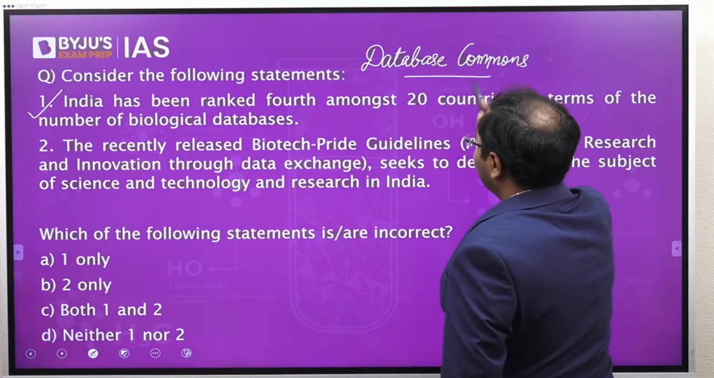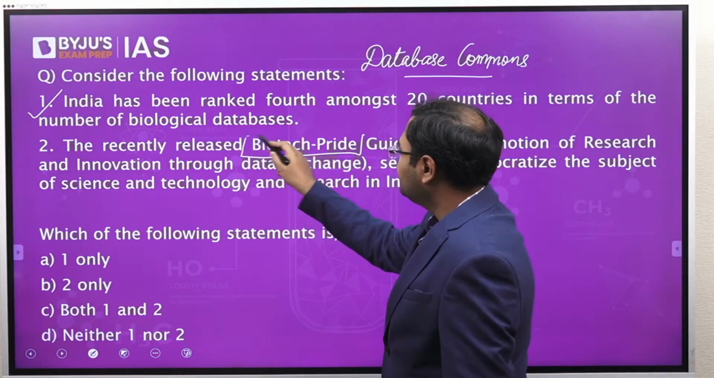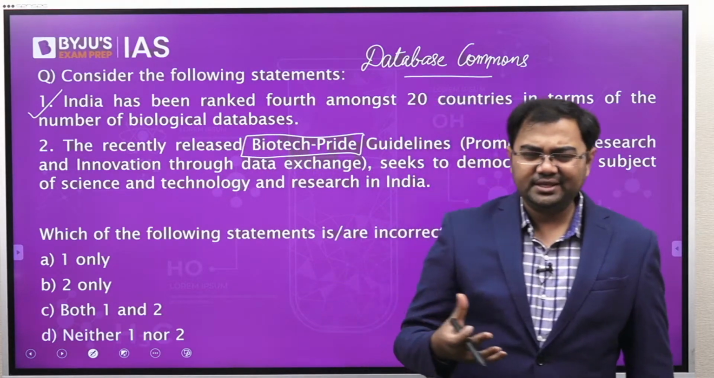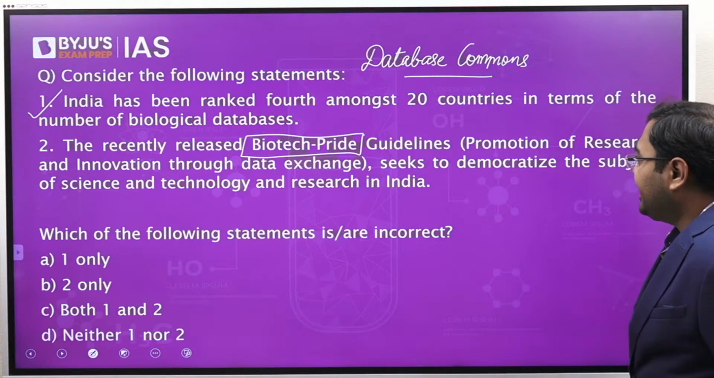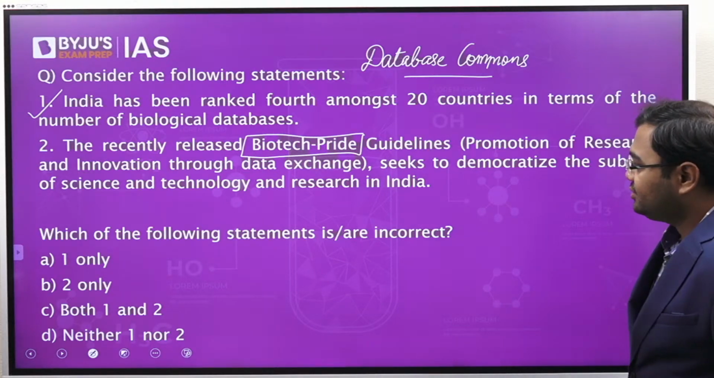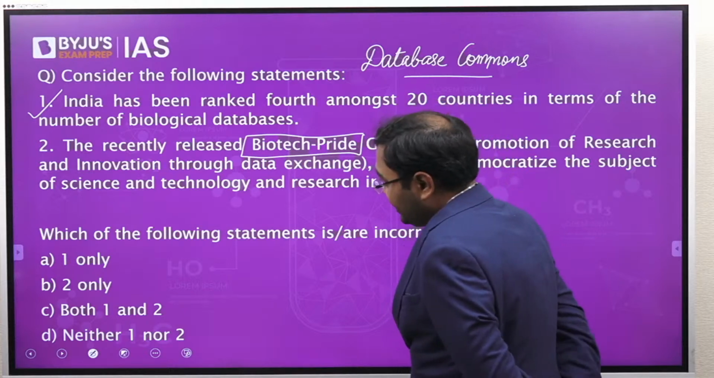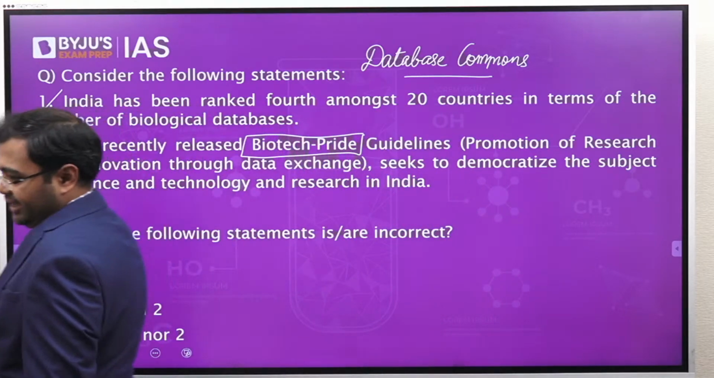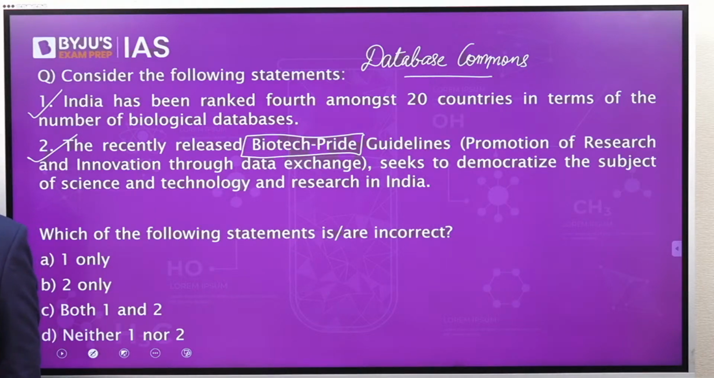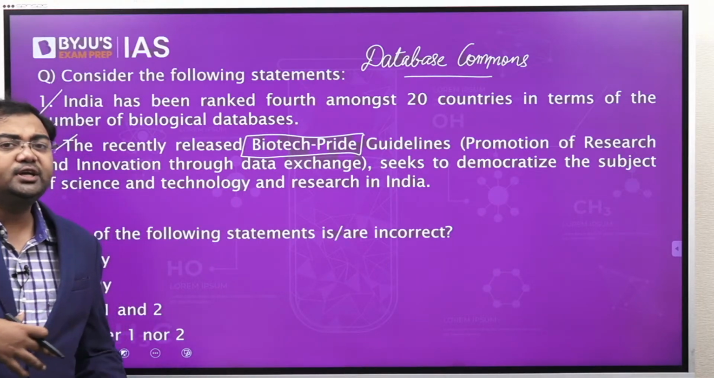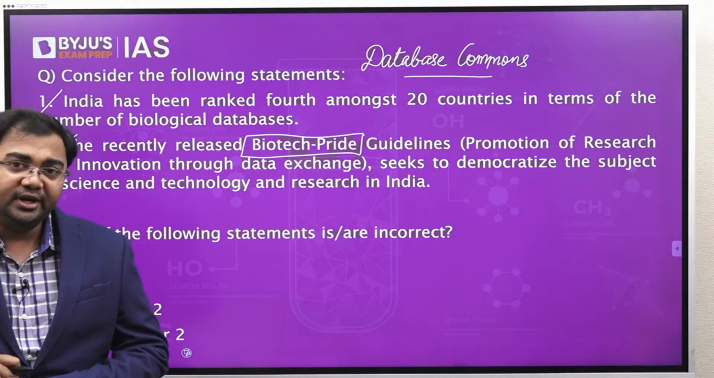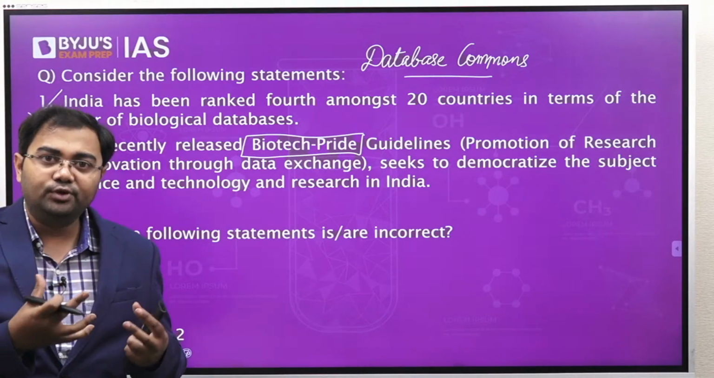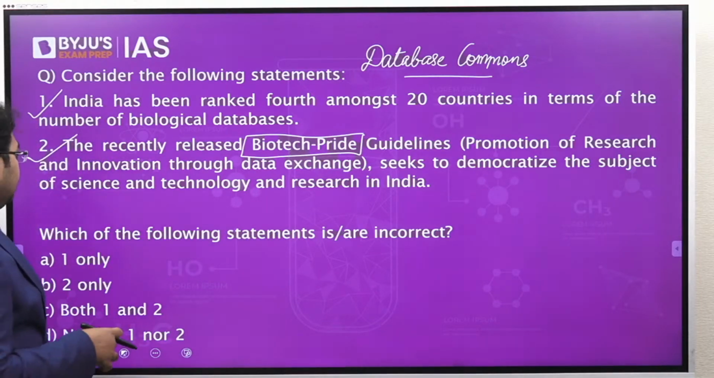Now, there is a new program that was released last year, I think in the month of June or July. The recently released Biotech Pride Guidelines seek to democratize the subject of science and technology and research in India. Even this is correct. Biotech Pride was released because it will help the Indian science community to organize, work together from various fields, and collaborate. So both are correct.